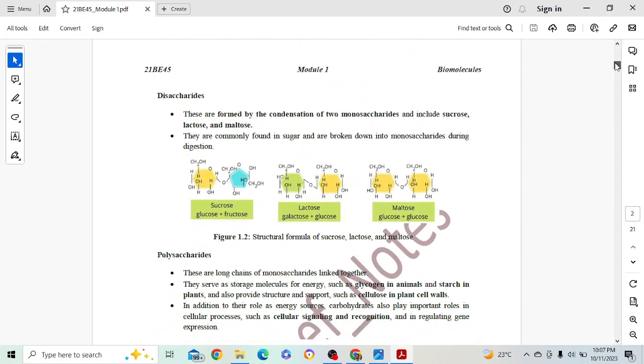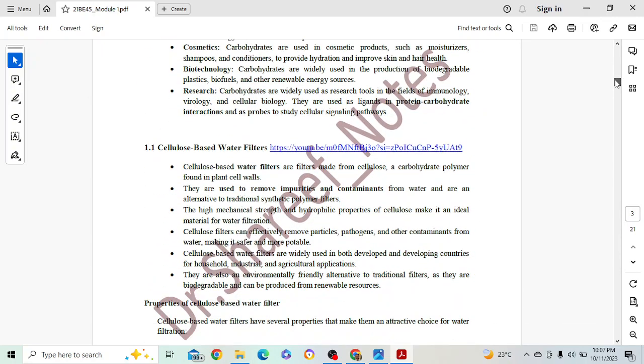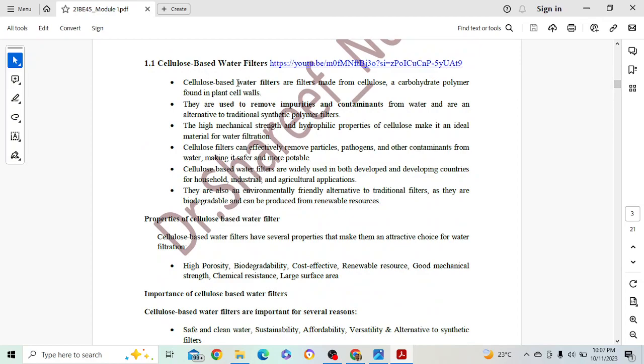Cellulose based water purifier. Here I have given you the detailed introduction.